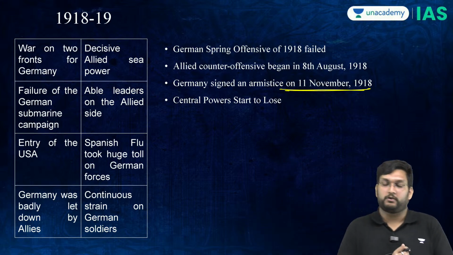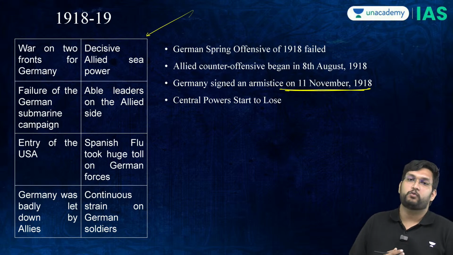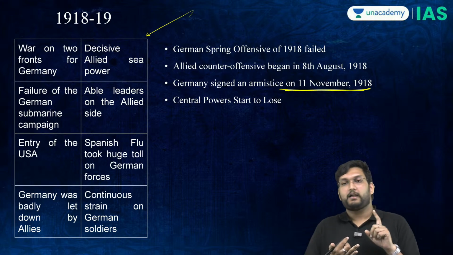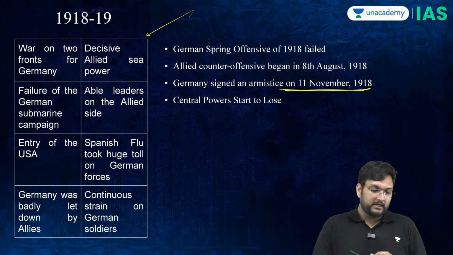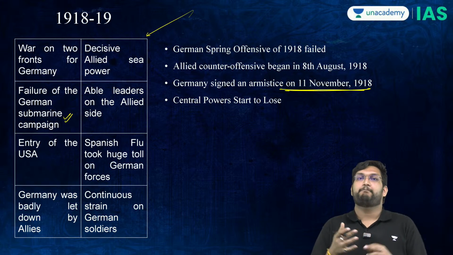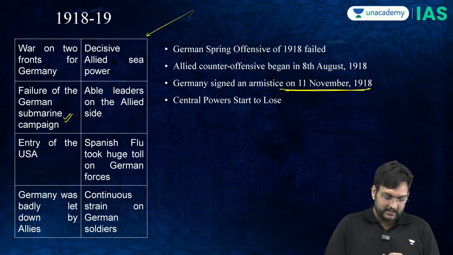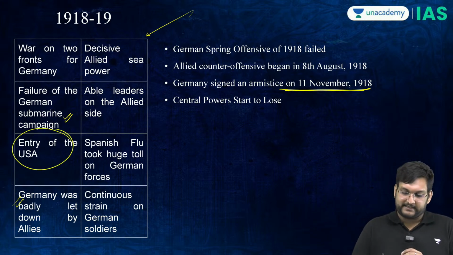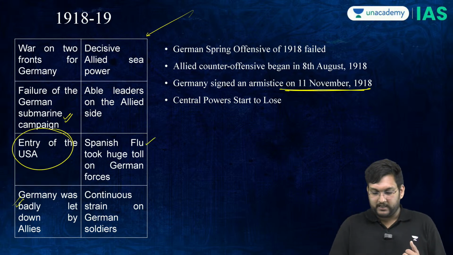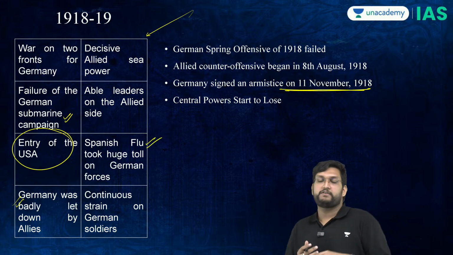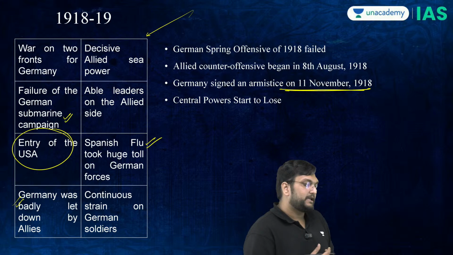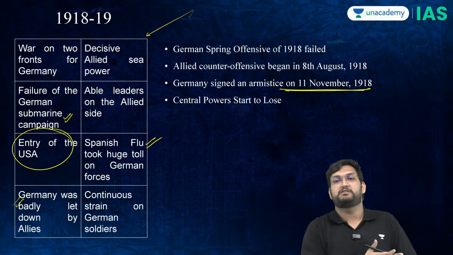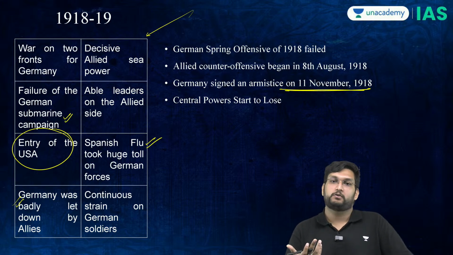Allied powers were too powerful. Why did Germany lose this war in 1918 itself? Too many fronts for Germany, a better alliance for the Allied powers, the failure of the German submarine campaign in the Baltic and the Mediterranean Sea. Germany did not have really good allies also in that regard. Once the Americans enter, as it is, they were very fresh. Spanish flu is going to take a lot of toll of the German forces in different sectors. And in a way, Ottomans were already dead. Austrians were useless. Germany was only fighting on its own.